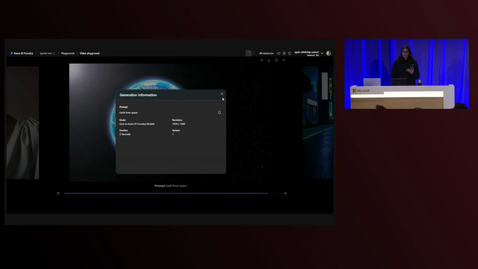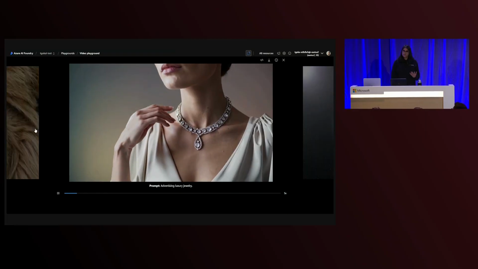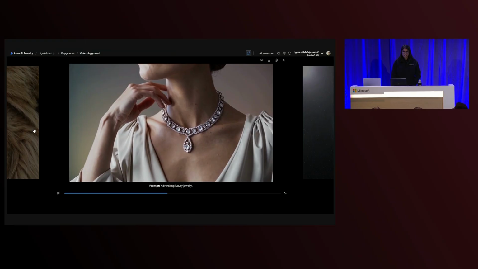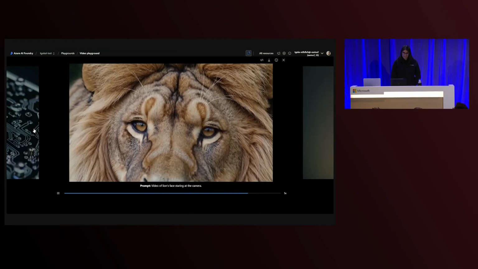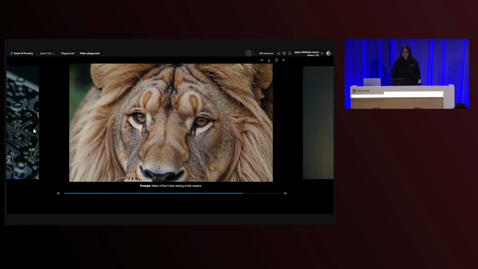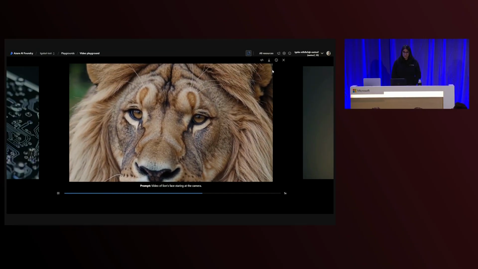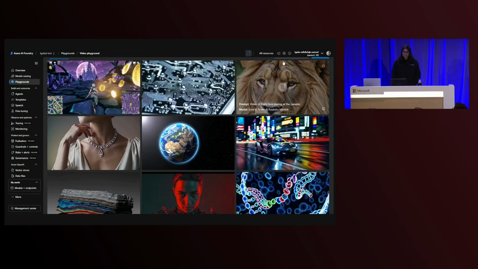I click out, and because the lightbox effect is a carousel, I can easily flick through other curated videos available that Microsoft has made. Like this amazing video of a lion. I love the granularity and the detail. I love the temporal consistency. And look at the accuracy relative to how short the prompt is. Quite amazing. I click out.